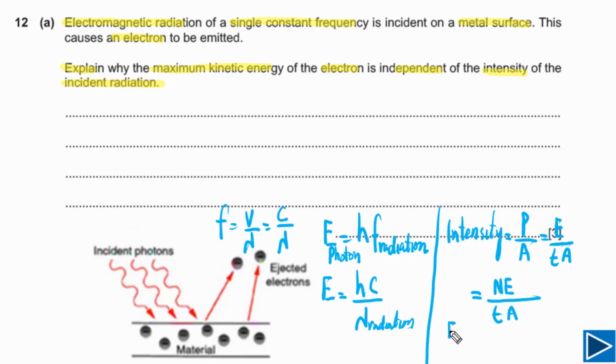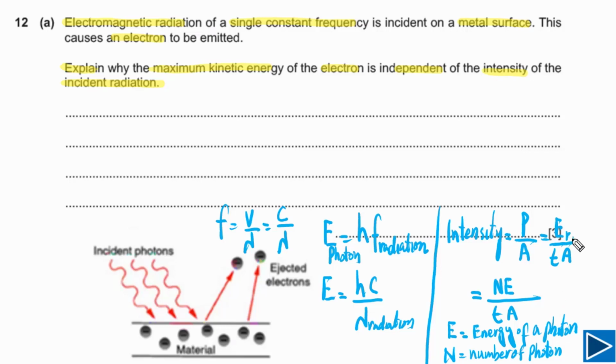E here is energy of single photon. You have to be very clear about this. This is energy of a photon, or simply you can say energy of single photon. N is representing number of photons. If you look at this E, I simply wrote E here.